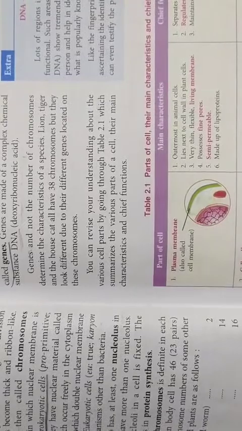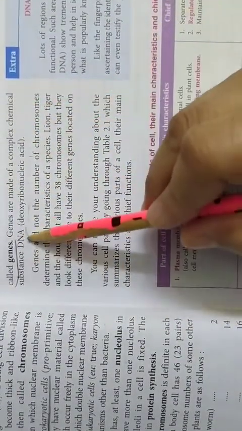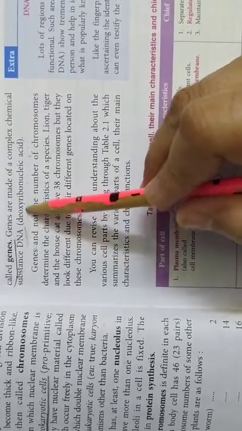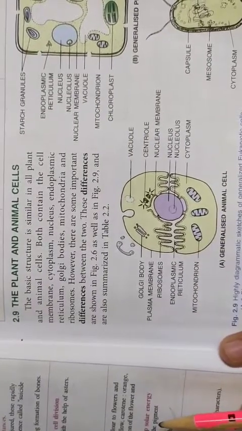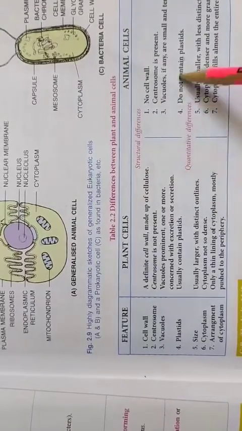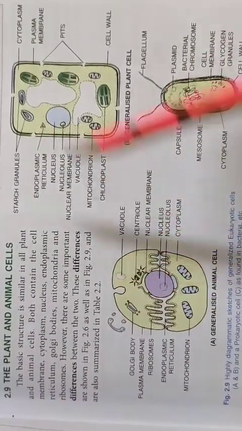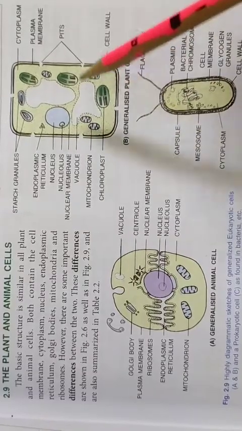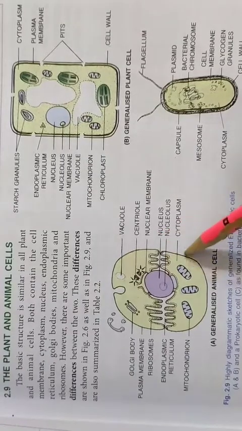So our genetic information is actually transferred from generation to generation by the genes. Genes are made of a complex chemical substance we call DNA, deoxyribonucleic acid. Now here in this table they have given some structural and quantitative differences between plant and animal cells. You can read from here. And the typical differences, as I have explained already: animal cell has only a cell membrane, plant cell will have a cell wall around it. Plant cell will have a large cell vacuole, while animal cells have very small vacuoles and fewer in number.